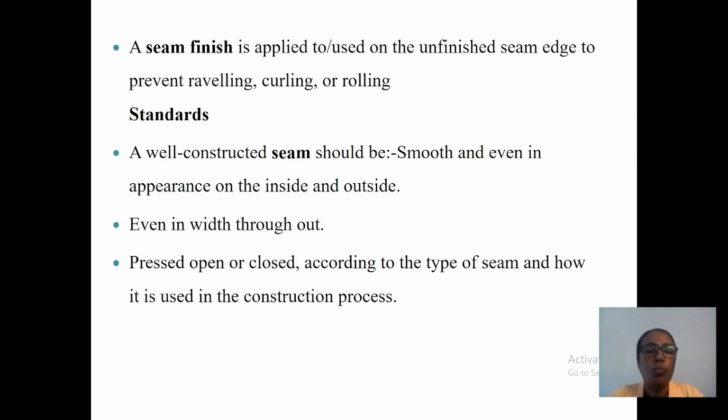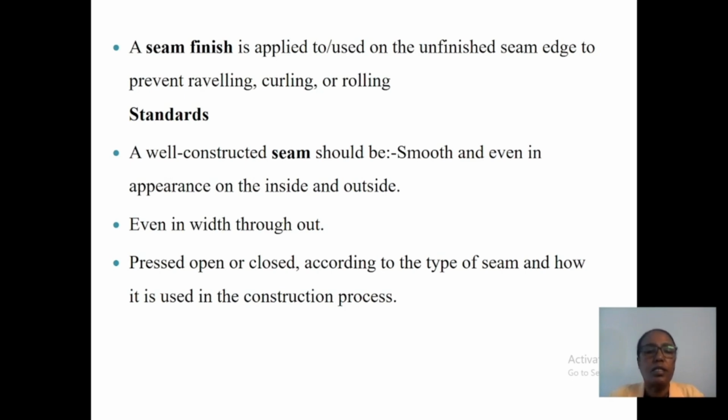Then press the seam open or closed according to the type of seam and how it is used in the construction process. There are two types of seam, open seam and closed seam.